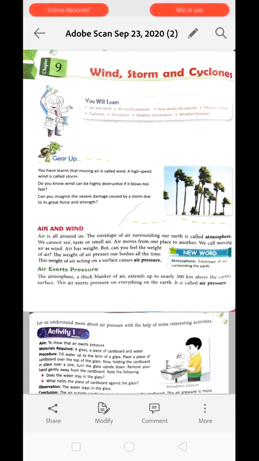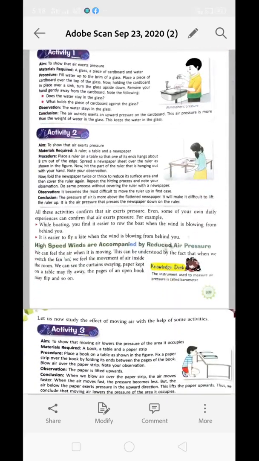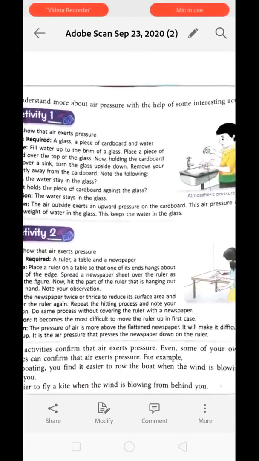Air has mass or weight. So when the air weight is acting on a surface, it is called air pressure, or we can say atmospheric pressure. The atmosphere is a thick blanket of air extended up to about 300 kilometers above the earth's surface. This air exerts pressure on everything which is present on the earth, and this is called atmospheric pressure or air pressure. Clear?